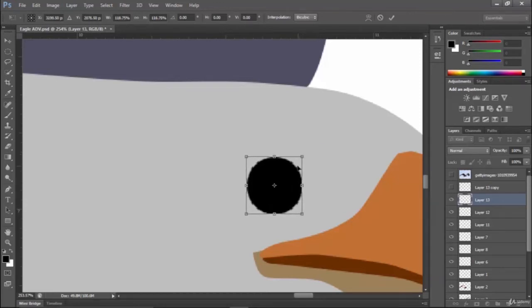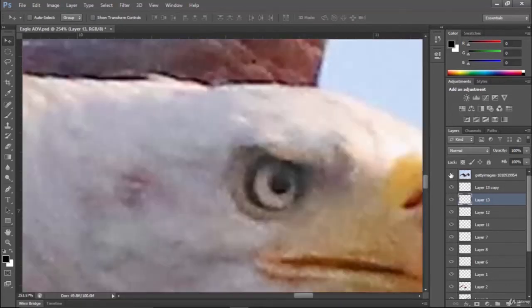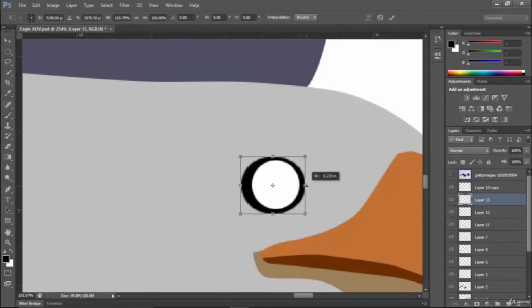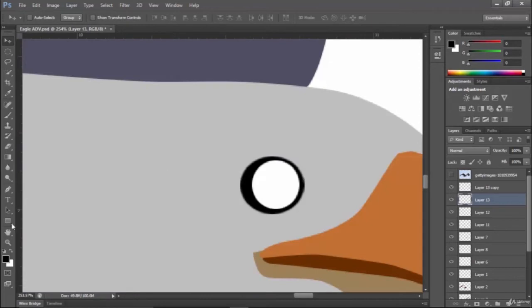Okay, I'm transforming it, enter, and now you can have the eye area. So this layer needs to move more like this and like this. The center eye is also needed, so I will just duplicate this layer once again, Control J, turn off this layer, select this layer by Control pressing, Alt backspace, Control D, select this layer.